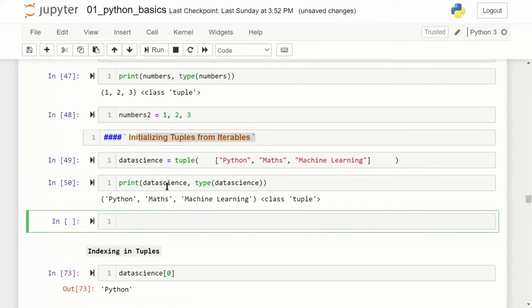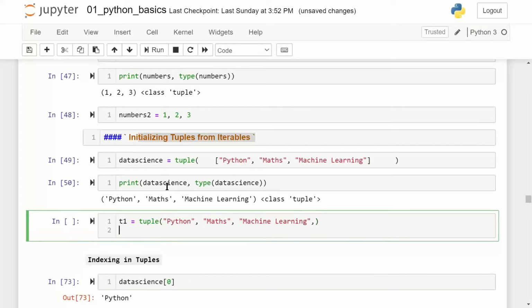So I create here T1 as a tuple equal to tuple of Python, maths, machine learning, and I say L1 is equal to rectangular bracket T1.